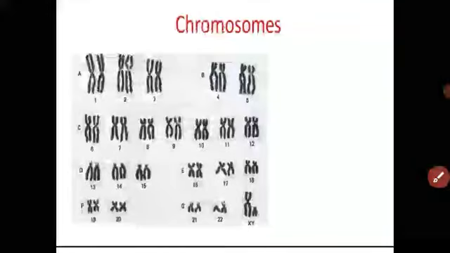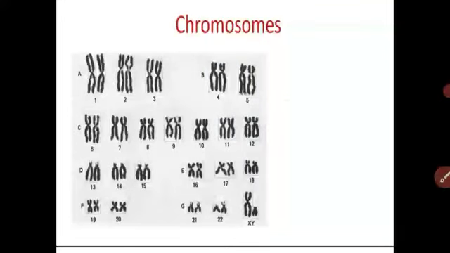Next term is the chromosome. In the previous lesson, we already saw the structure of chromosomes. What is the structure of a chromosome? Chromosomes are visible only when the cell is dividing into two daughter cells. At that time we can observe the structure of chromosomes. There are two sister chromosomes, joined at the centromere. I taught you the chromosomes are always in pairs.